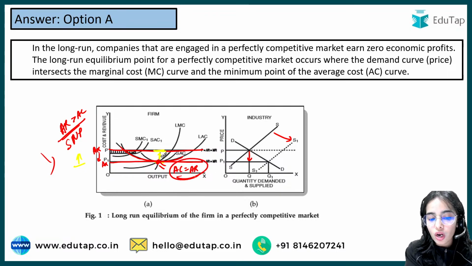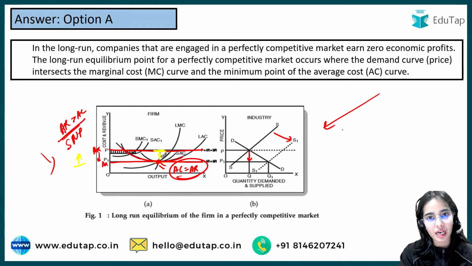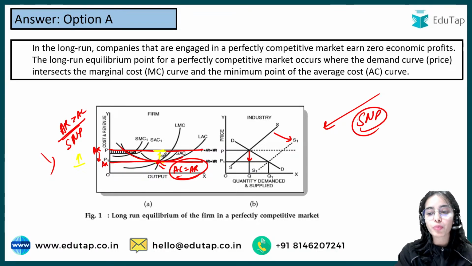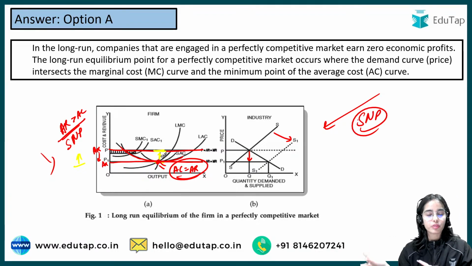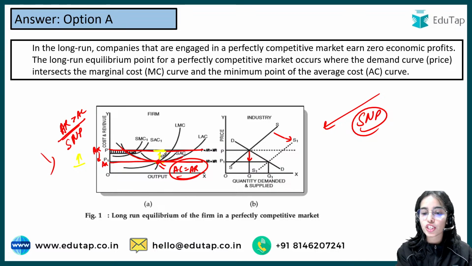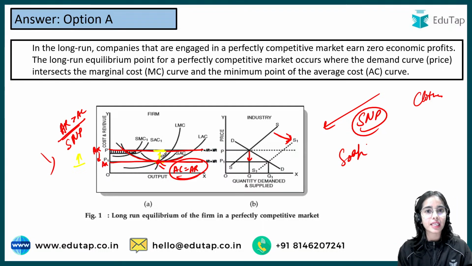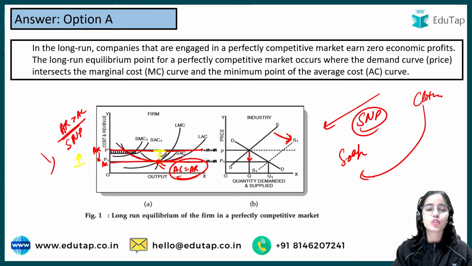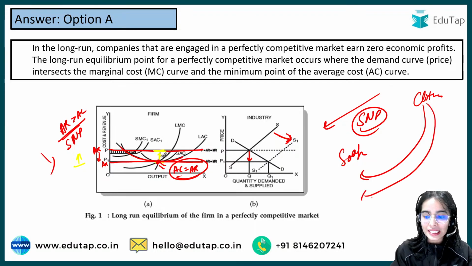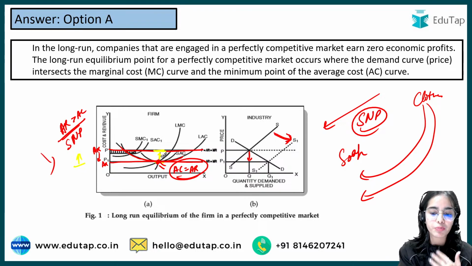So in the long run, what happens is that new firms can enter the market. If you are earning supernormal profits, the new firms will also want to enter the market, because they see that we can also earn huge profits, so let's enter the market. So they will start entering your market. Let's say I'm making clothes, but I see that in the soap industry there are huge profits being earned, so I will enter the soap market. I will want to extend and expand my business in the soap market. So supply increases, prices decrease, and in the long run only normal profits are being earned.